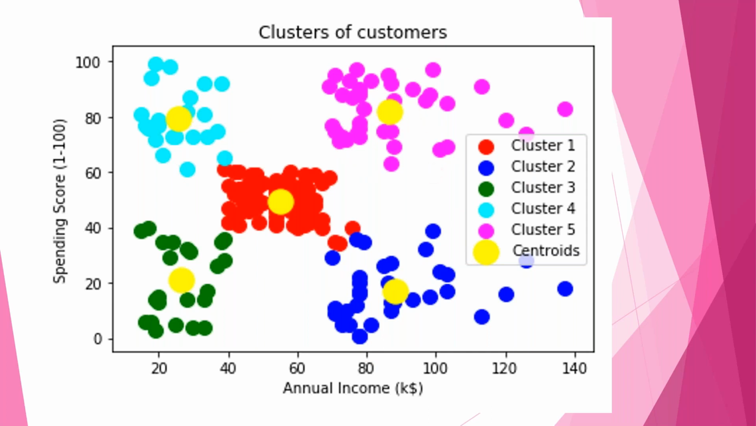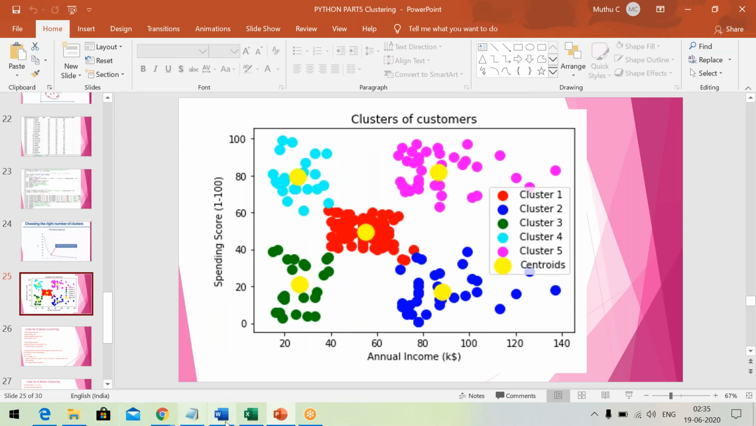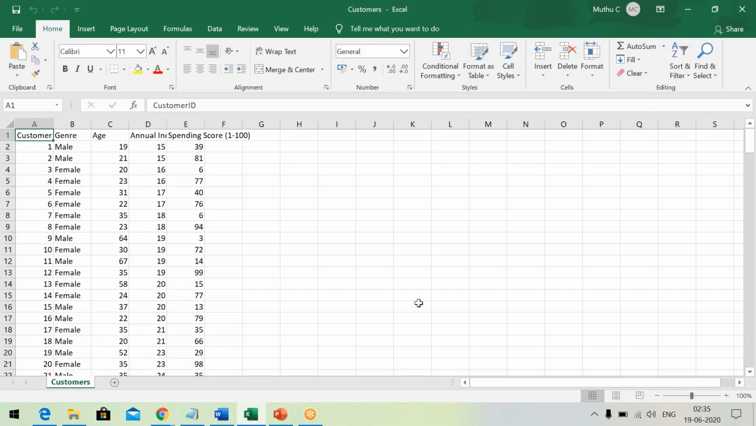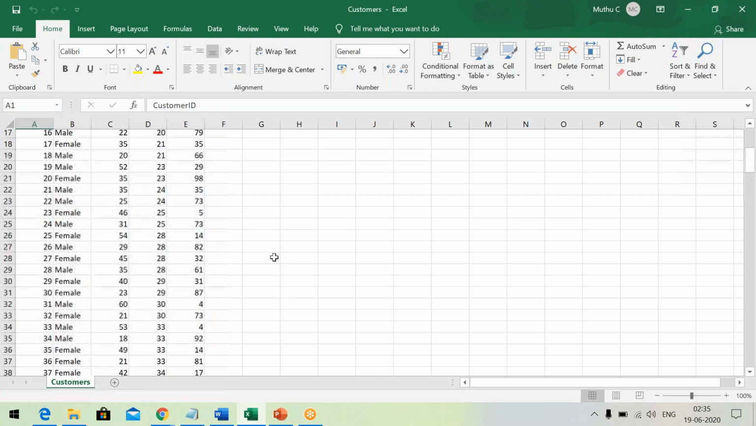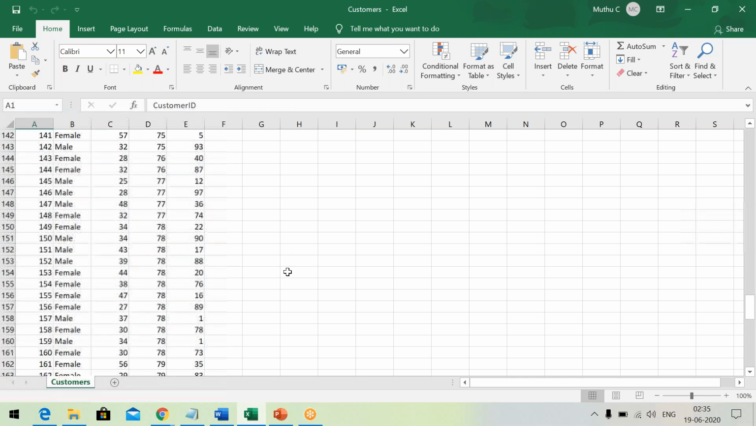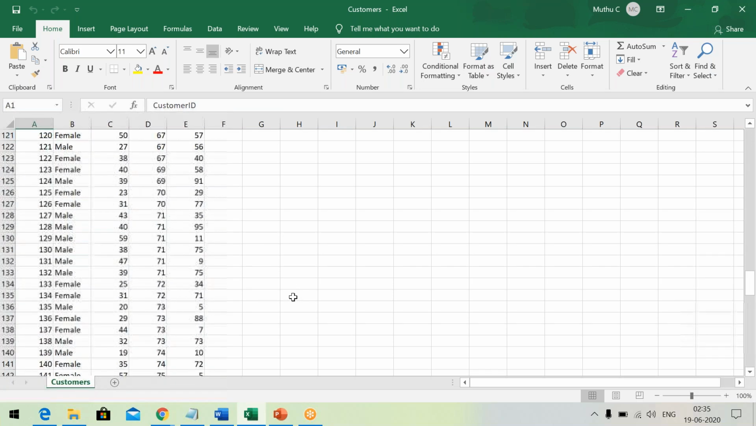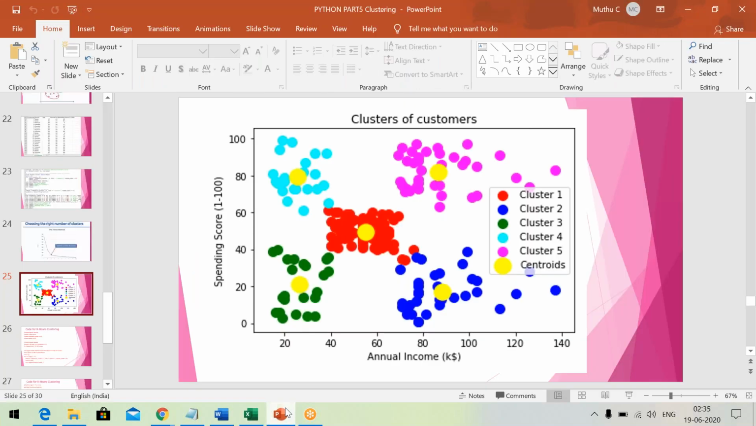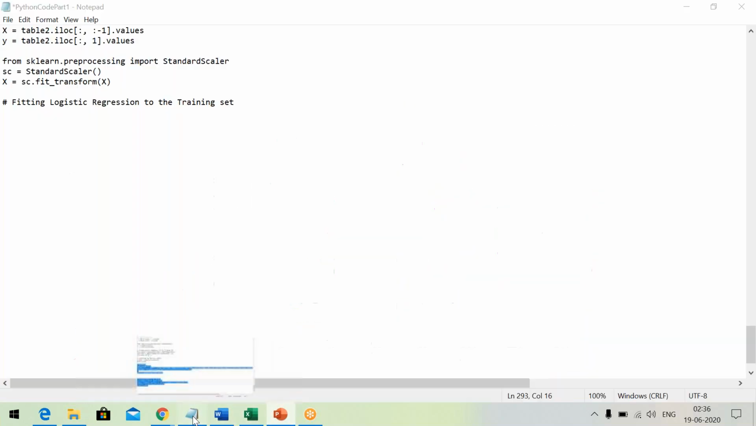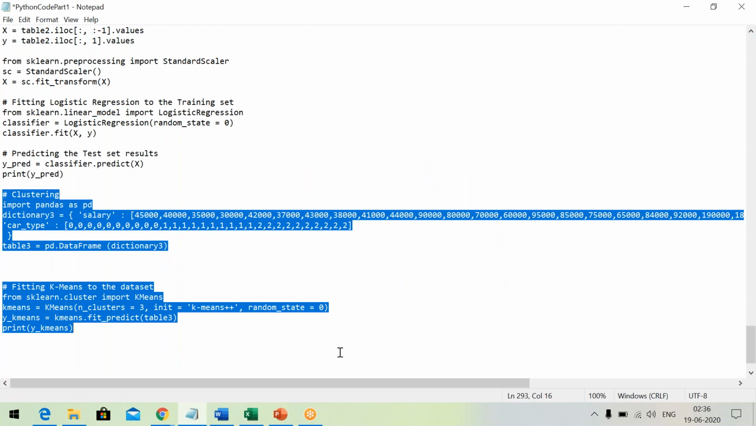Now let us execute the simple code. Now I have drawn this picture with the help of this data: annual income, spending score, age, data. See, there are so many rows. How many rows? 200 rows. On the basis of this data, this diagram was drawn. Now, right now we are going to consider very simple data, right? So that is the way we start learning the concept.